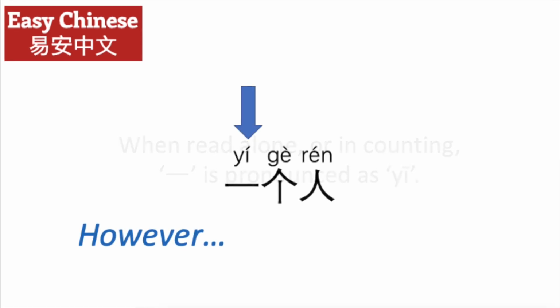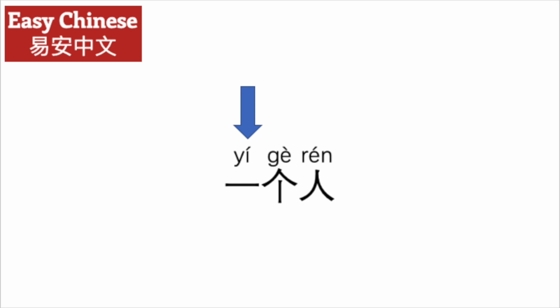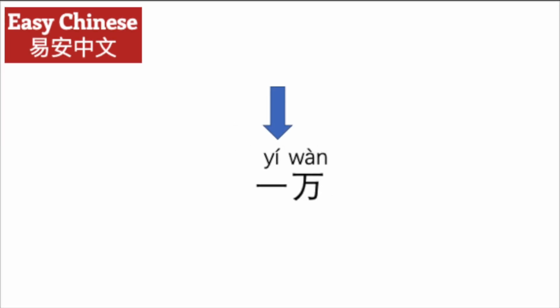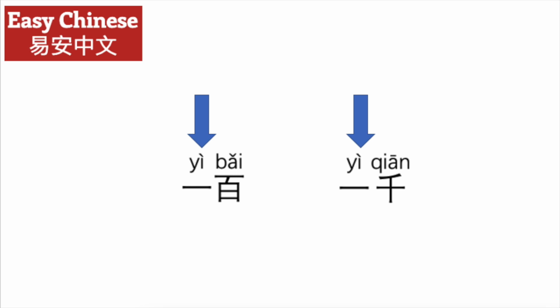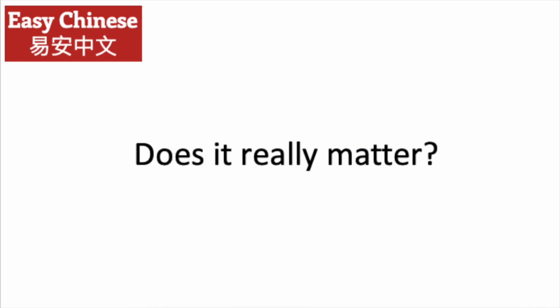When read alone or used in counting, 一 is pronounced with a flat tone. However, when we say 一个人, the tone is a rising tone. The same with 一万, 10,000. When we say 一百, 100, and 一千, 1,000, the tone on the 一 is a falling tone. But does it really matter? No, not really. Because we write characters, we don't write tone marks when we're writing Chinese, and we naturally do change our voice when we speak.